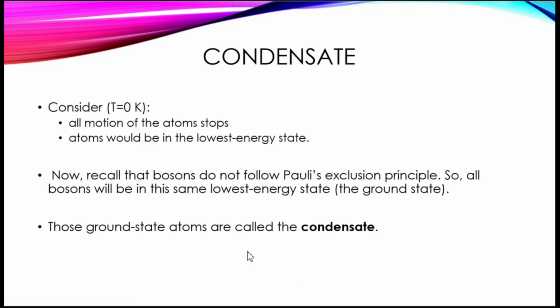So considering the temperature of absolute zero, at this temperature all motion of the atoms stops and the atoms would be at the lowest energy state. Now, recalling that bosons do not follow the Pauli exclusion principle, all the bosons would be able to stay in the lowest energy state at the same time, so the ground state.